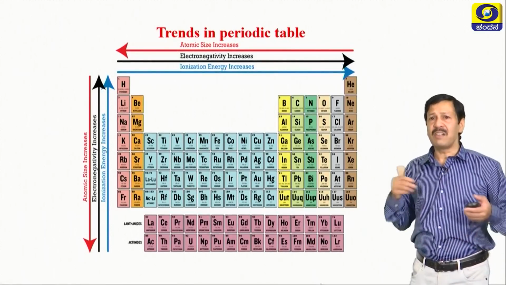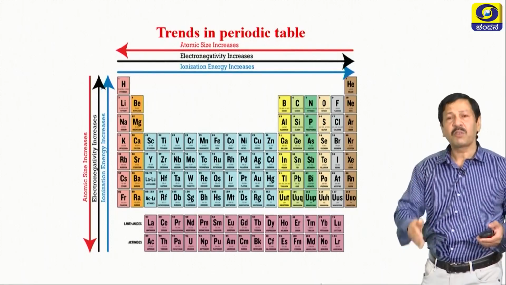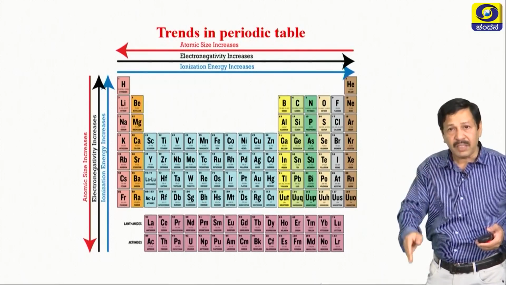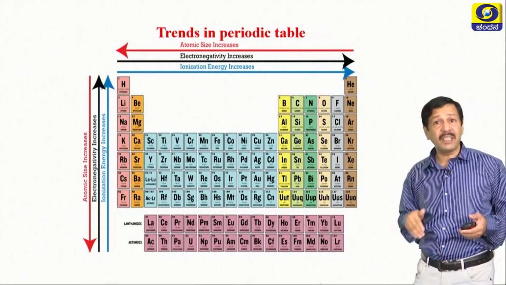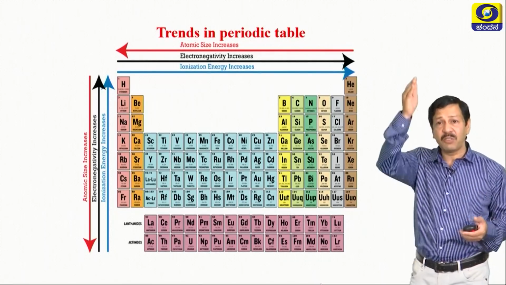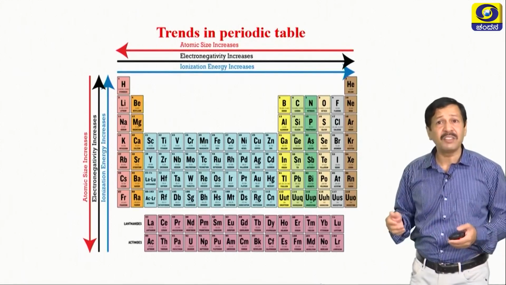Now various trends are there, that is, atomic size increases down the group, electronegativity decreases as you go down, electropositivity increases, then ionization energy also decreases as you go down. What do you mean by ionization energy?